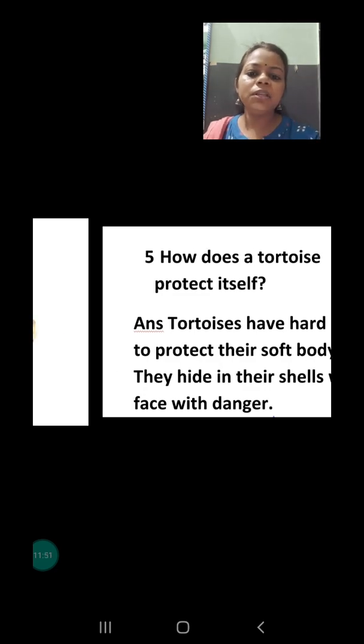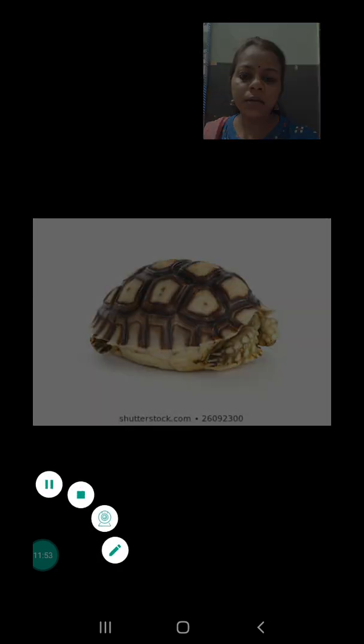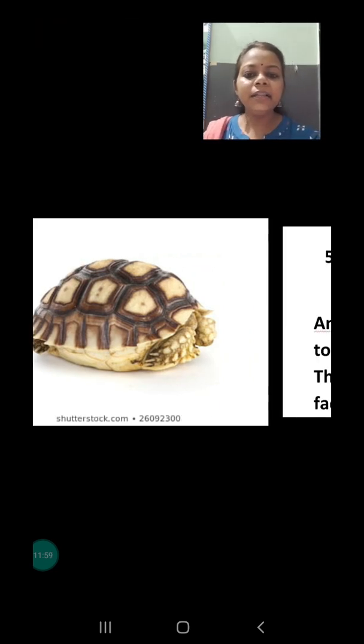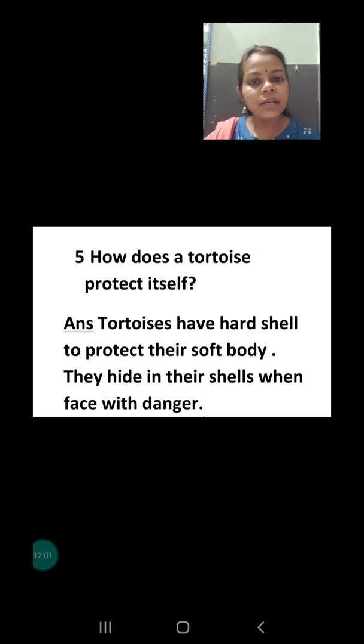It has a hard shell, as you can see on the upper side. This is the shell, and it is used to hide the body when it feels danger. Whenever it feels someone is going to harm it, it hides its body parts into the shell. In this way it protects its soft body.